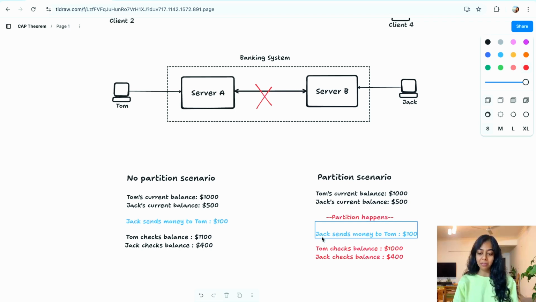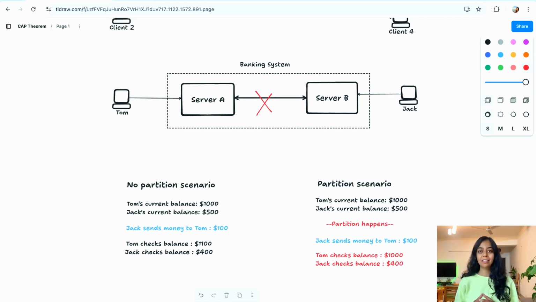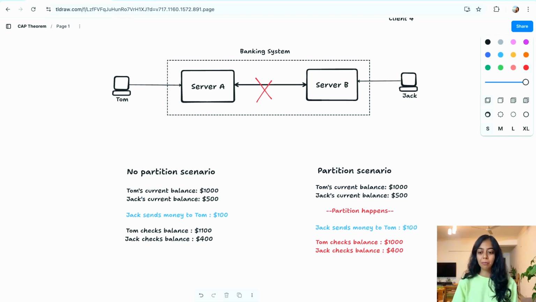After the partition happens, Jack sends money to Tom, value $100. This time, because of the partition, Jack's write on server B could not be synced to server A. So when Tom read his balance, it was still $1,000, but Jack's balance was updated to $400, which means that there is now an inconsistency between the two clients' data. And this is bad for a bank. This inconsistency happened because there was a partition and the system was still serving requests. The problem occurred because there was a write that happened after the partition.